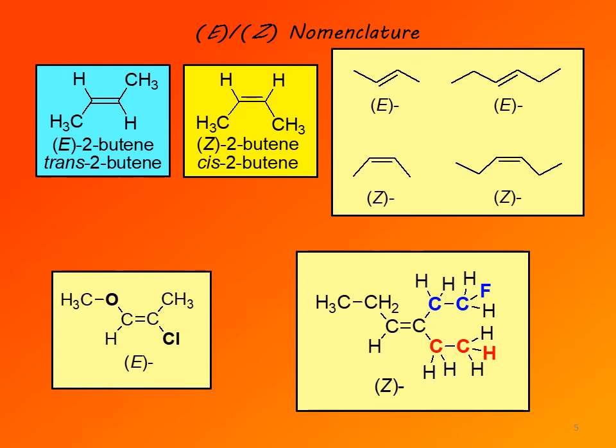When we compare the first atom of each chain directly attached to carbon, those are two carbons, that's a tie. The second carbon in each chain, again those are two carbons, so we still have a tie. And then when we reach the third atom, that's fluorine versus hydrogen. Fluorine has atomic number of 9, hydrogen 1, so fluorine has higher priority. That means the top substituent has higher priority than the bottom one. Now the two substituents of higher priority are on the same side of the double bond, and therefore this is the Z isomer.